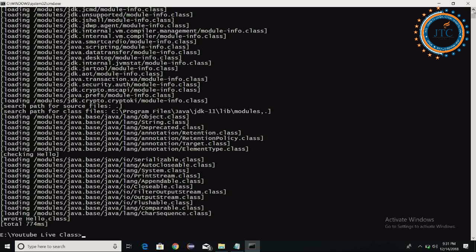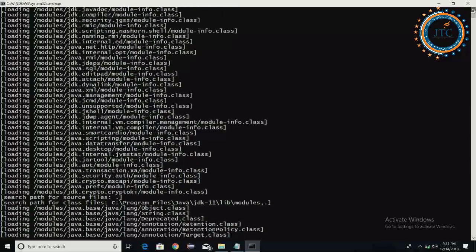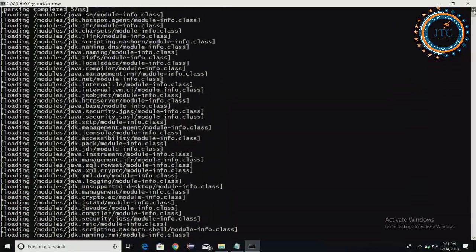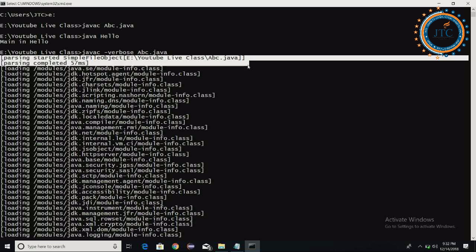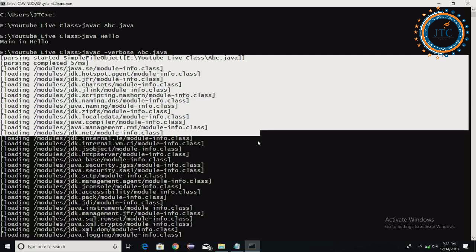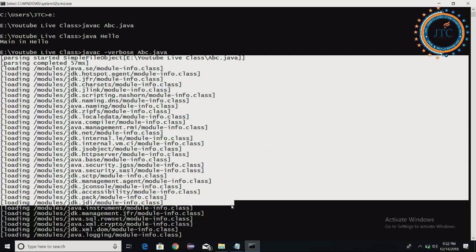Now here, you need to understand a few things. What are those things? You just see here. Whatever it is showing is the parsing completed and so on. See all these different options it is showing.